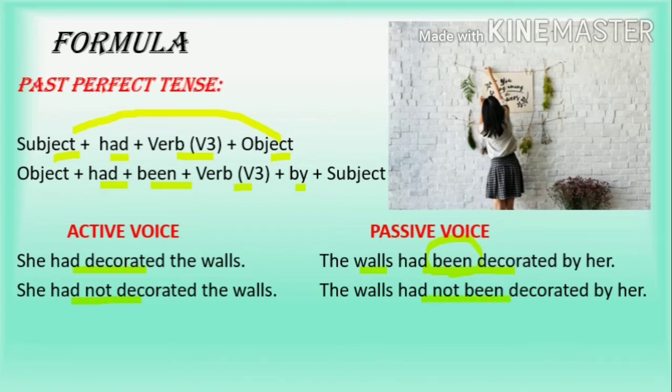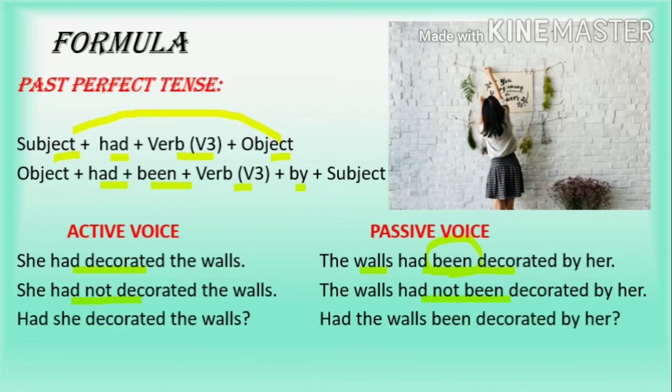The next one is a question, an interrogative sentence. Had she decorated the walls? So how do you write? To maintain the interrogative form, put the auxiliary verb in the front. Had, the object, then the doer goes behind, and you write the past participle form. So had the walls decorated by her, we don't write. To maintain the perfect tense, we have to use been.